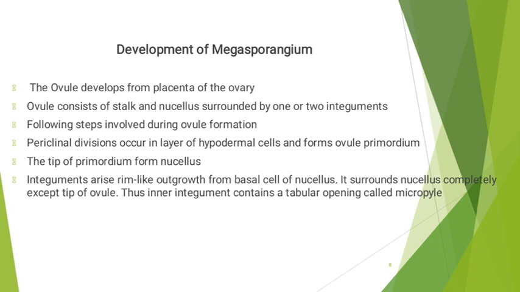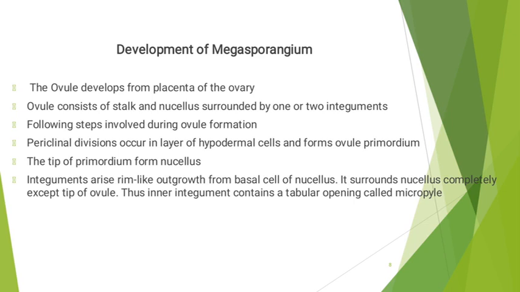The first step is periclinal division occurring in a layer of hypodermal cells. It forms ovule primordium. This primordium becomes a conical structure with a rounded tip.